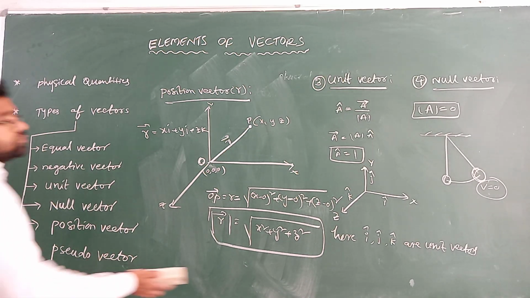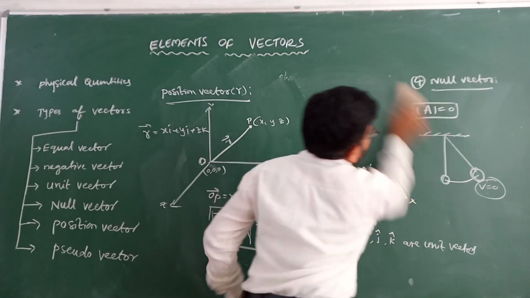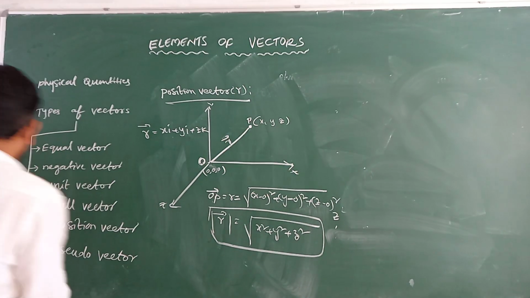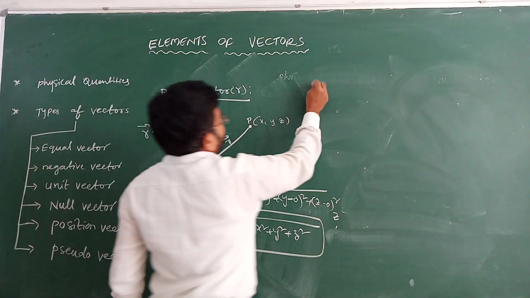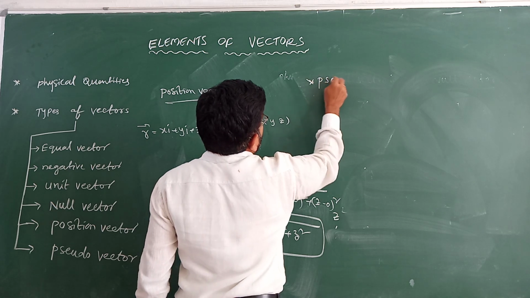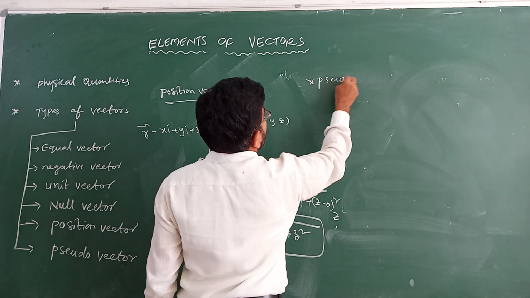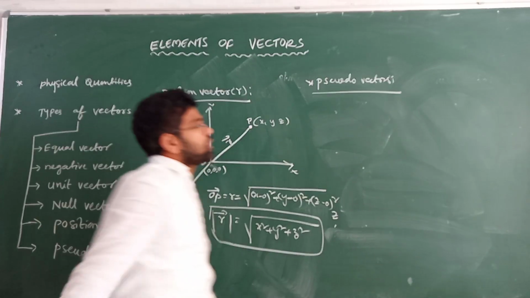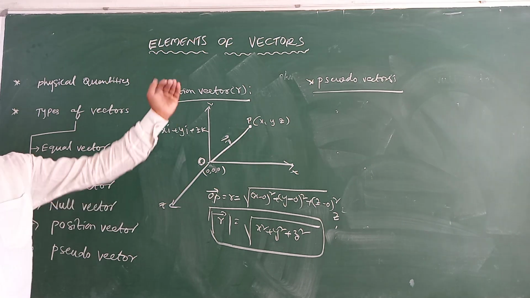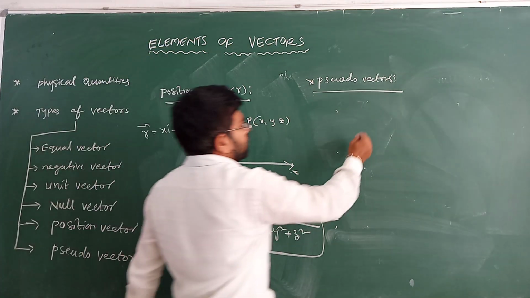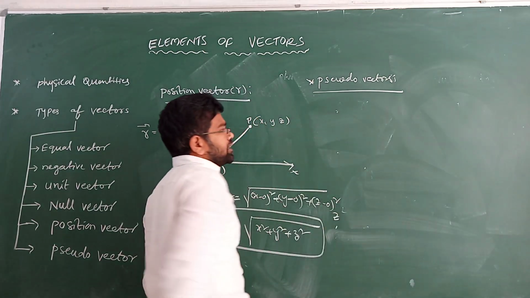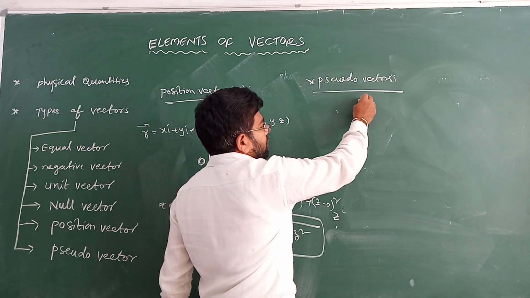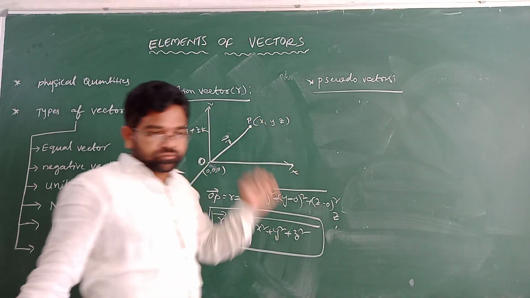Next, pseudo vector. A pseudo vector is defined as a vector that has magnitude with respect to a coordinate system.